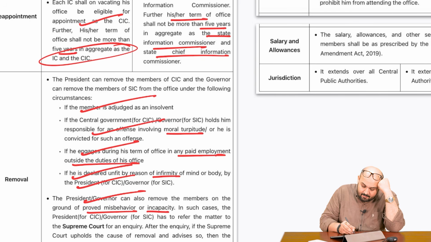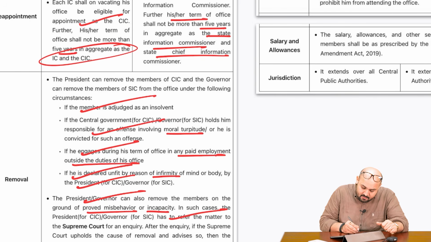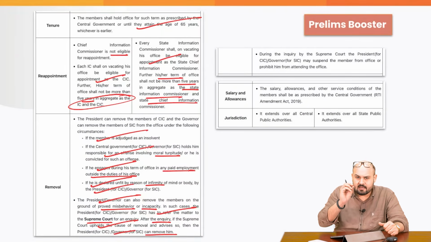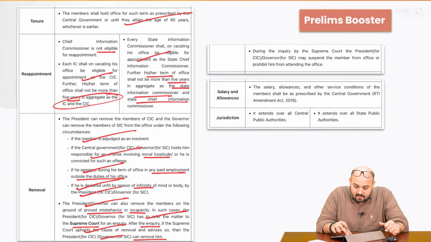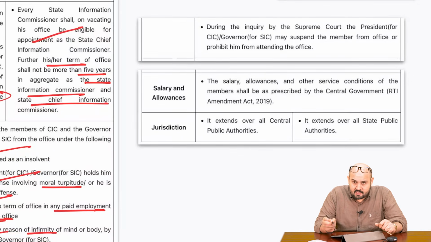The President or the Governor can also remove the members on the ground of proved misbehavior or incapacity. In such cases, the President or the Governor has to refer the matter to the Supreme Court for an inquiry. After the inquiry, if the Supreme Court upholds the cause of removal and advises so, then the President and the Governor can remove them. With respect to proved misbehavior or incapacity, an inquiry of the Supreme Court is needed. During the inquiry, the President or the Governor, with respect to the SIC, may suspend the member from the office or prohibit him from attending the office.